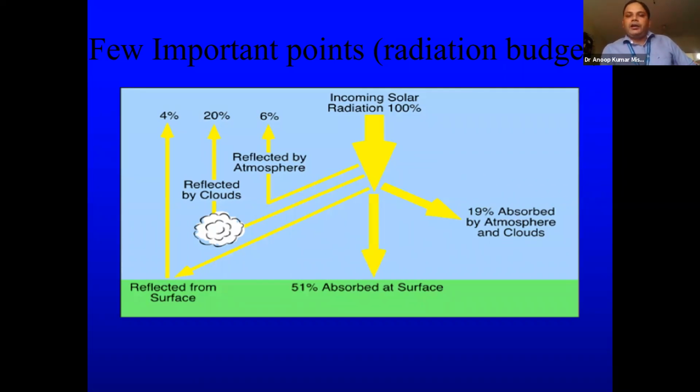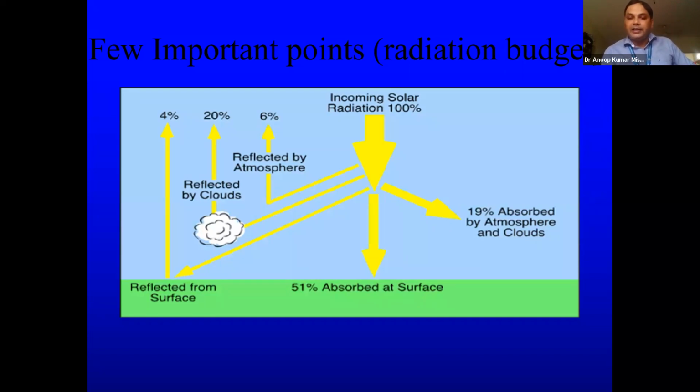So we take this like: if 100 units are coming from the sun, then 90 units of that are absorbed by the atmosphere. As I told you earlier, the atmosphere has abundant gases, and those gases absorb radiation. These gases may be ozone, oxygen, water vapor or carbon dioxide. These gases trap the radiation, and then